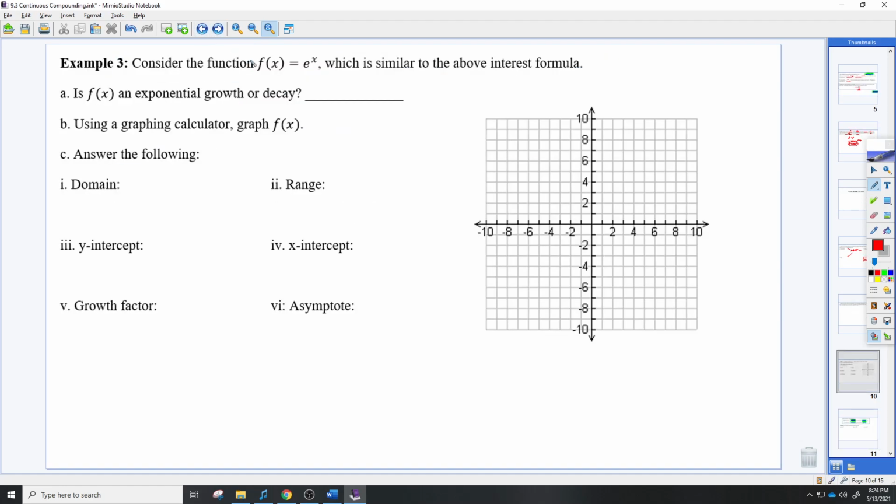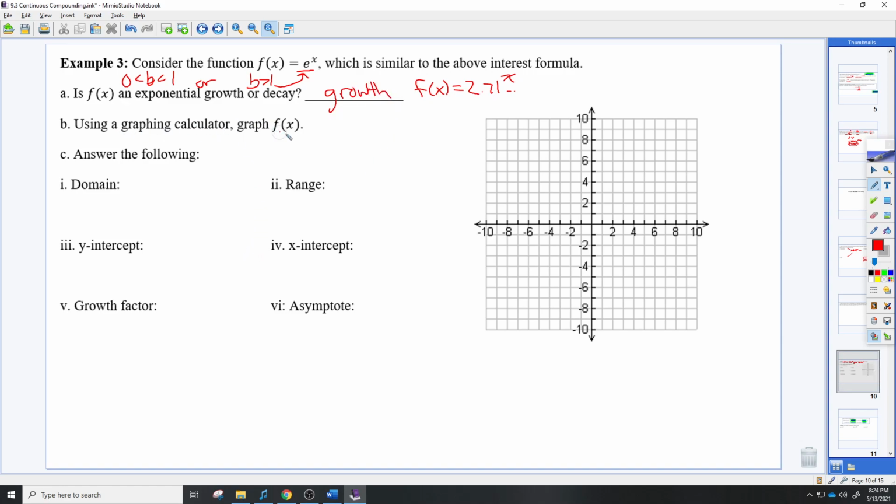All right, moving on to example 3. So we're going to see what this graph looks like. So consider the function f of x equals e to the x, which is similar to the above interest formula. First off, is this an exponential growth or decay? Well, how do we determine that? We look at the b value and see, is it greater than 1 or is it between 0 and 1? Well, what is the b value? It's right there, e. So this is a lot like saying f of x equals 2.71 ... to the x. So is it bigger than 1? Yes, it is. So this will be a growth function.